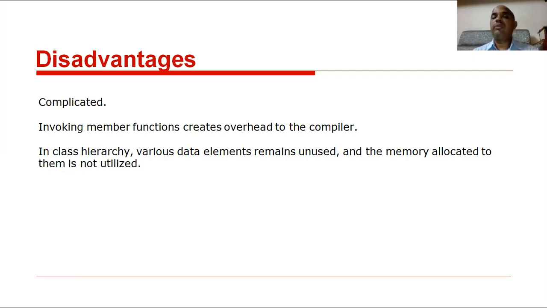The compiler will be a little confused. Third, in the class hierarchy, various data elements remain unused and the memory allocated to them is not utilized. Some classes have unwanted variables defined that we never use. Those occupy some memory, which is wastage of memory. These 3 are the disadvantages of inheritance.